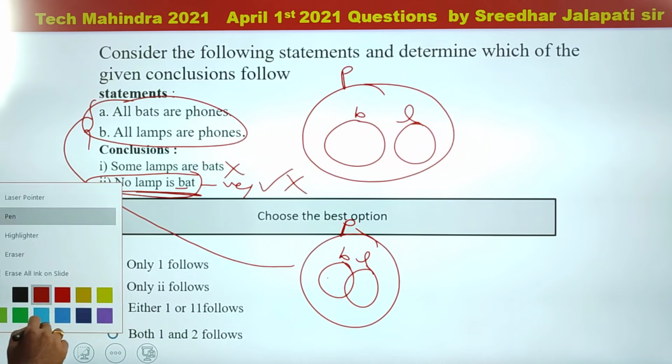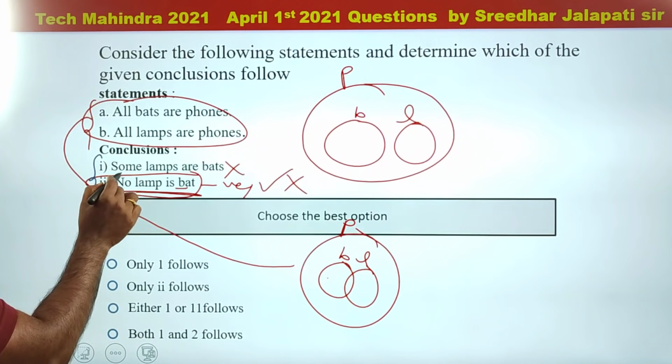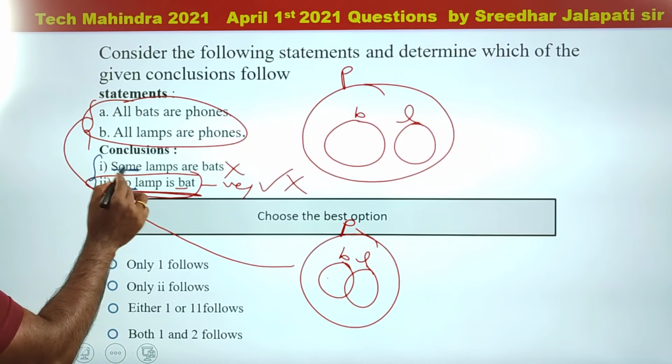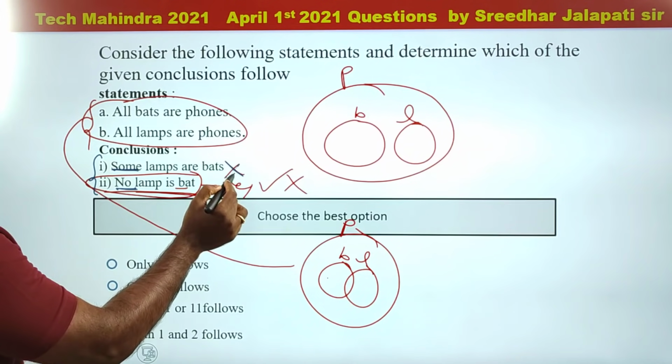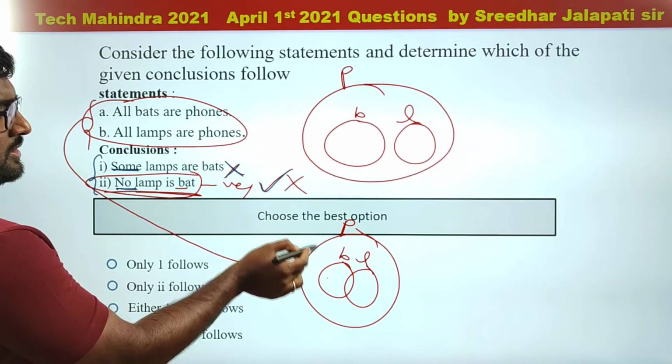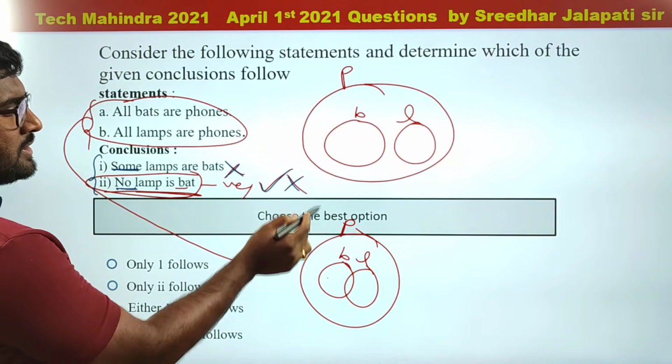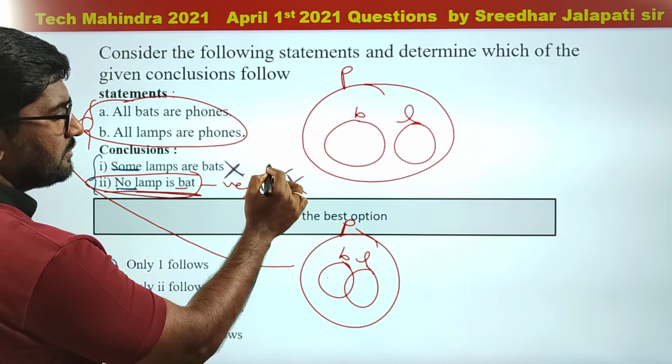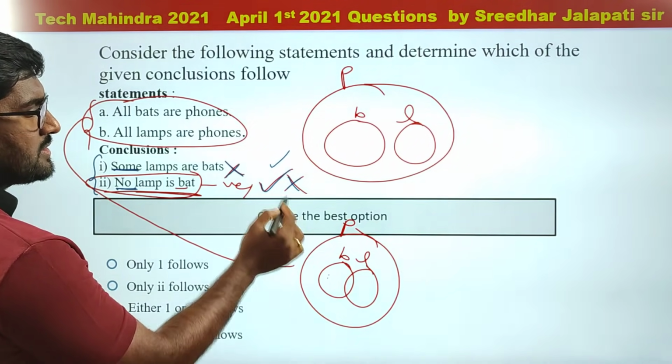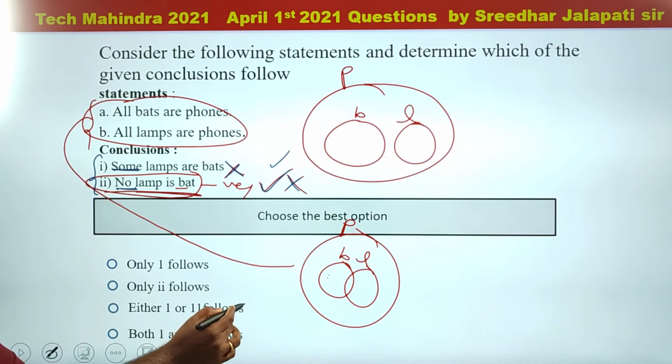But if you see here, conclusions 1 and 2 are complementary. Some and no are complementary pairs. So when positive was false, negative has become true. When I proved this negative was false, now this some lamps are bats has become true. So therefore the answer is either 1 or 2 follows.